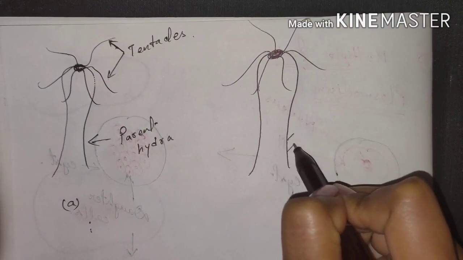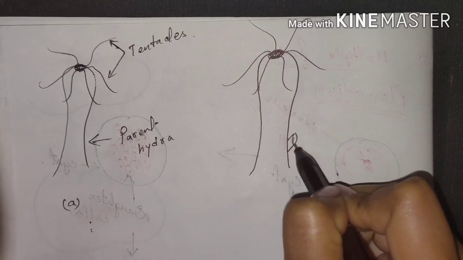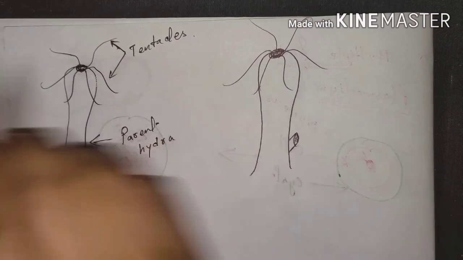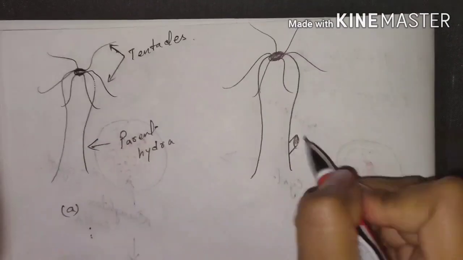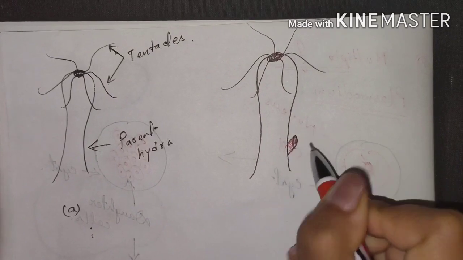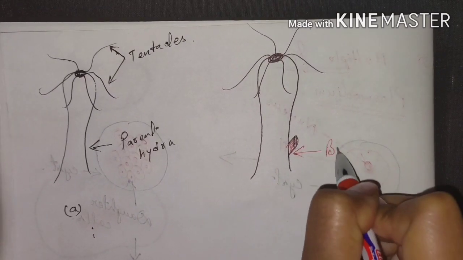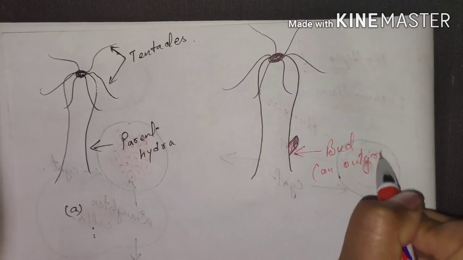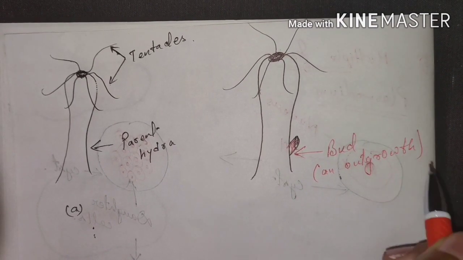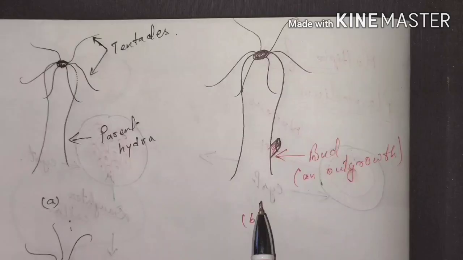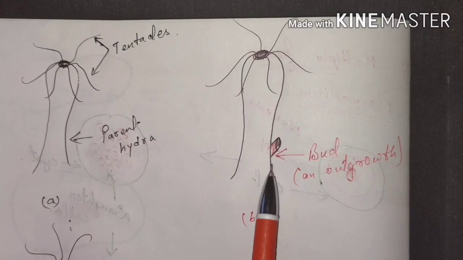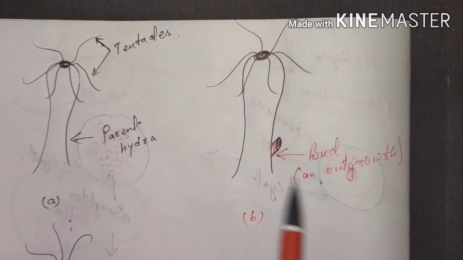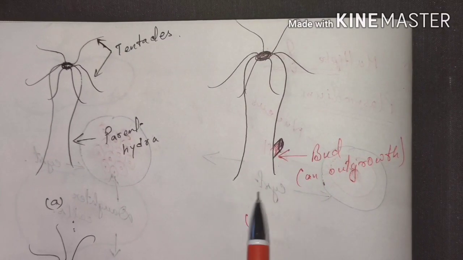So at this body part an outgrowth will grow which will be known as the bud. So this is the bud, which is an outgrowth of the parent body. Here in the parent hydra a bud has been formed which is a small outgrowth from the parent body.